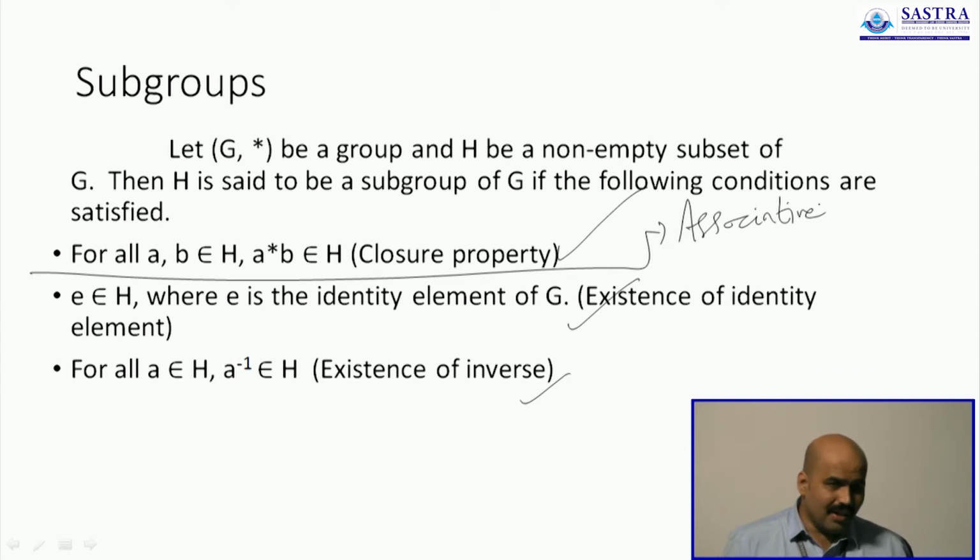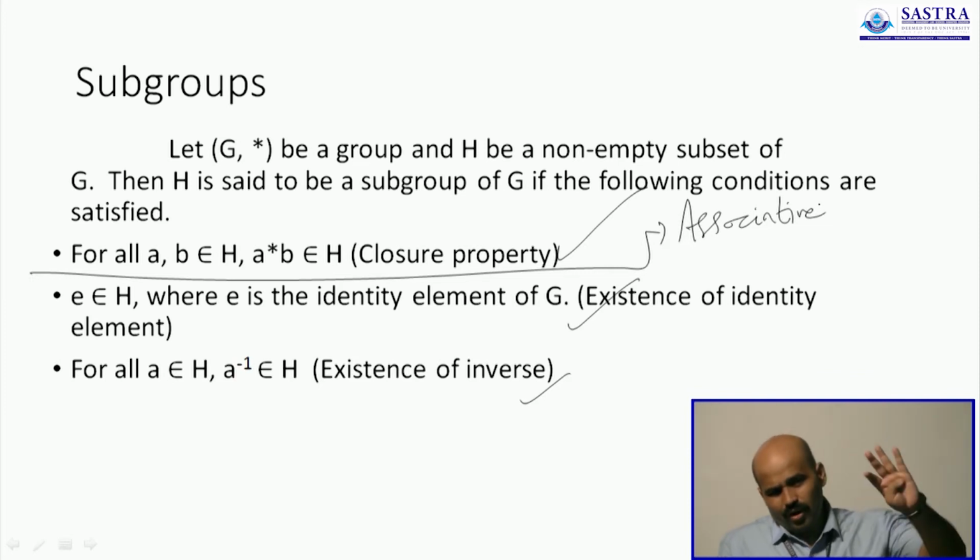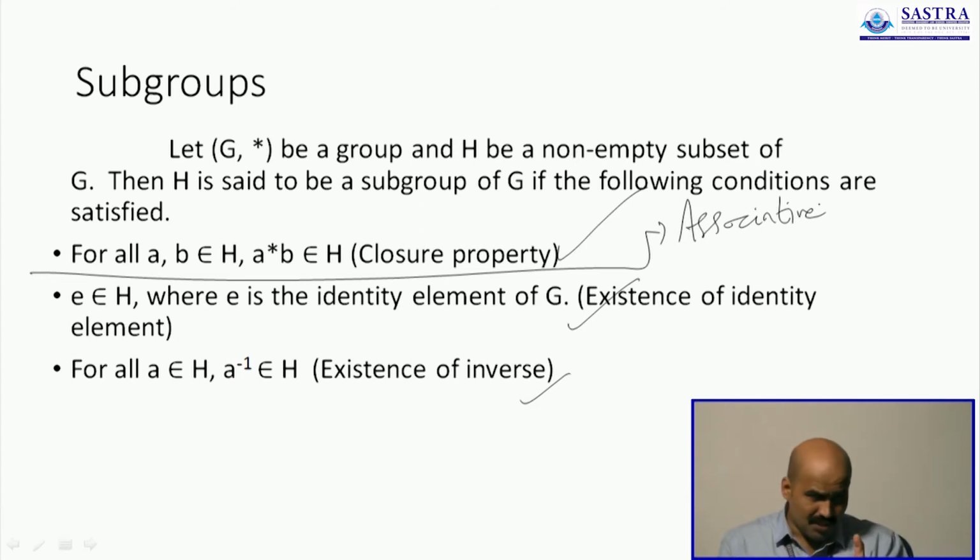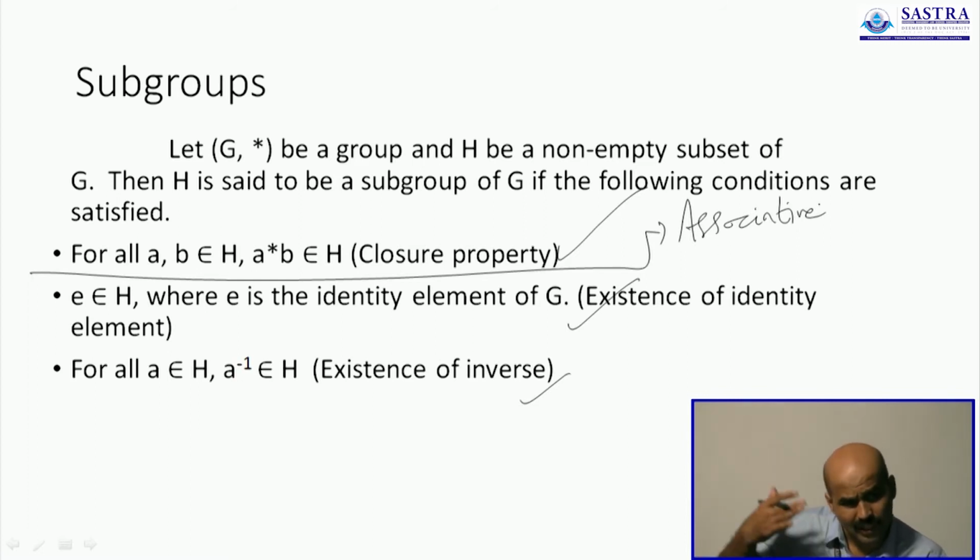So what have we learned here? You don't have to verify all 4 conditions. It is enough if you verify only 3 of them. The first being closed, the second being the existence of the identity element, and the last one being the existence of the inverse. If all of these are observed for a given subset, then it will automatically form a group. You don't have to check for the last condition, as in the operation being associative.